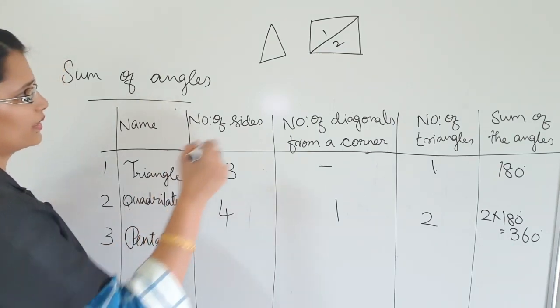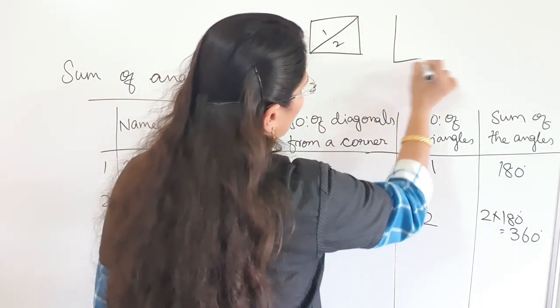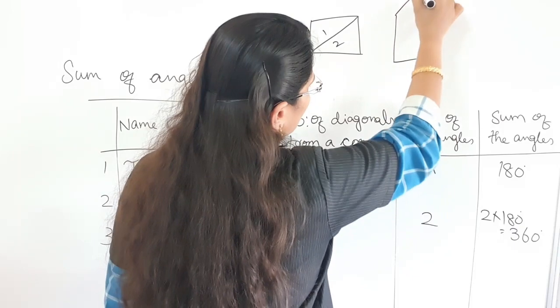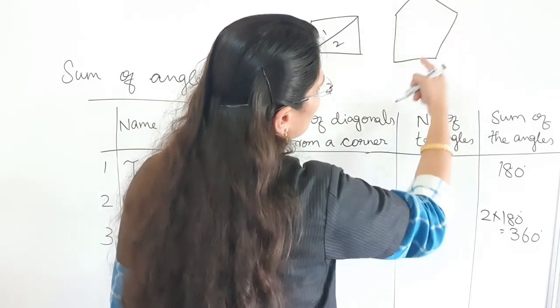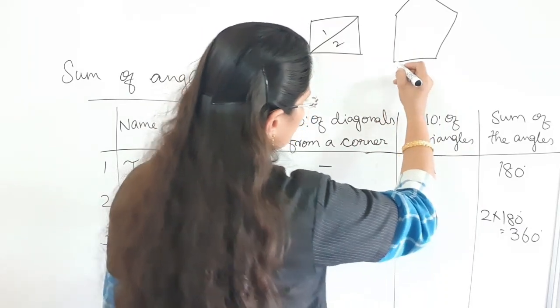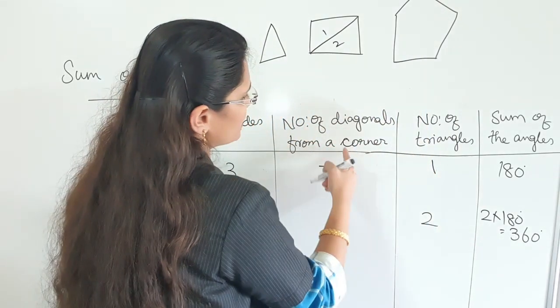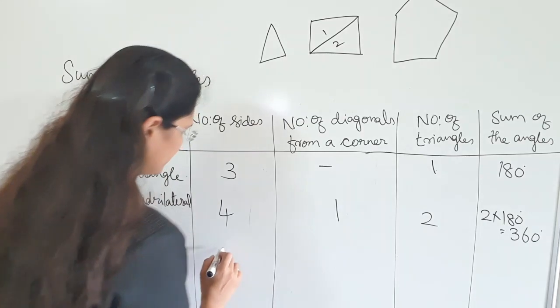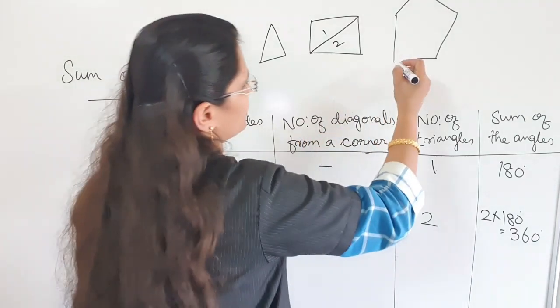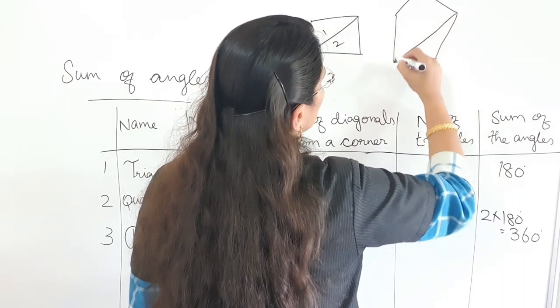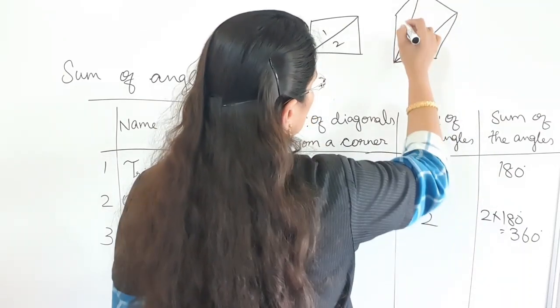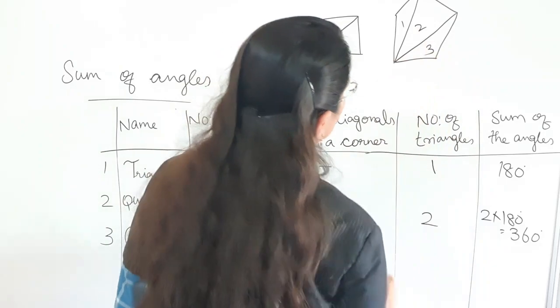And then pentagon. Pentagon means a 5-sided figure. 1, 2, 3, 4, 5. 5-sided figure. And then number of diagonals from a corner: 1, then 2. So how many triangles did we get? 3.